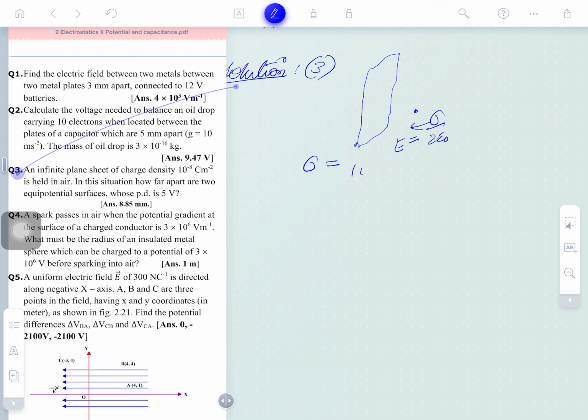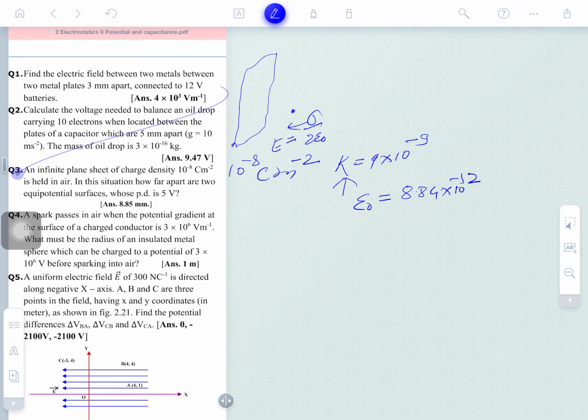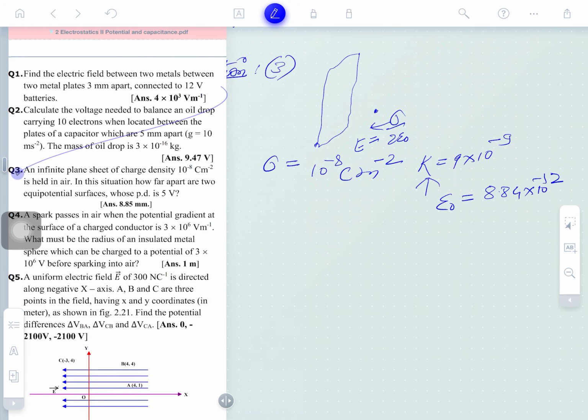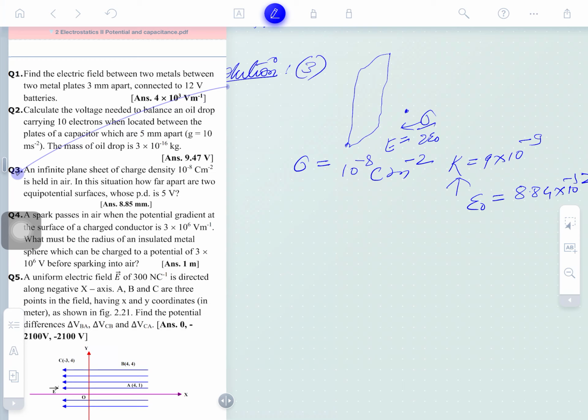Sigma is 10 to the power minus 8 coulomb per meter squared, held in air. Air means you need to take k equal to 9 into 10 to the power 9 when you are using the electric constant. Otherwise epsilon naught is to be taken, which is 8.84 into 10 to the power minus 12. Clear?